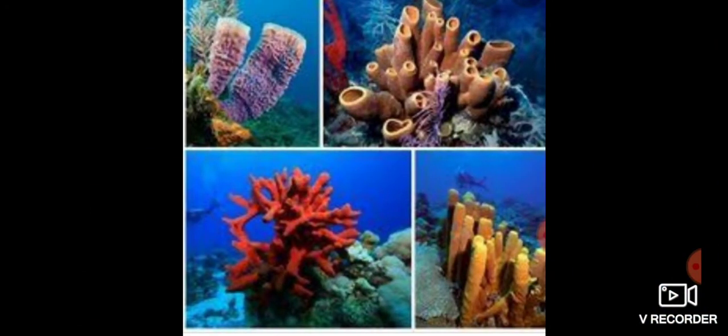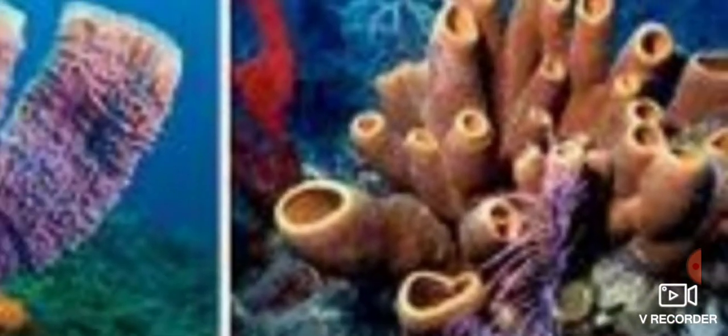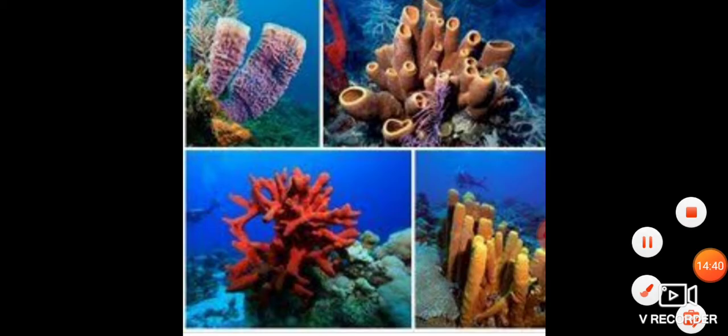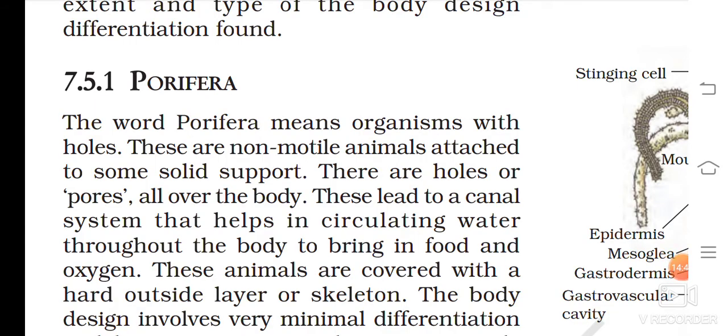Okay. See another pictures I show you. This. Okay. They are aquatic, and these are the outlet. Okay. From here they do all the systems of their body. Only in the animal kingdom, this is the group which are not mobile, which do not move. They are stationary. Okay. Porifera. The word porifera means organisms with holes. These are non-motile. Please underline characteristics. Non-motile, which do not move. Animals attached to some solid support.